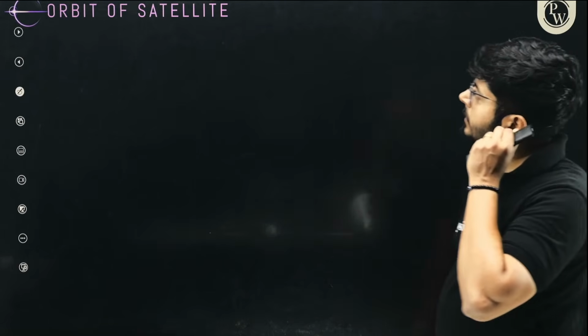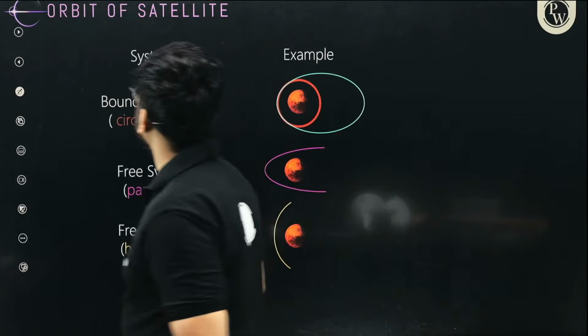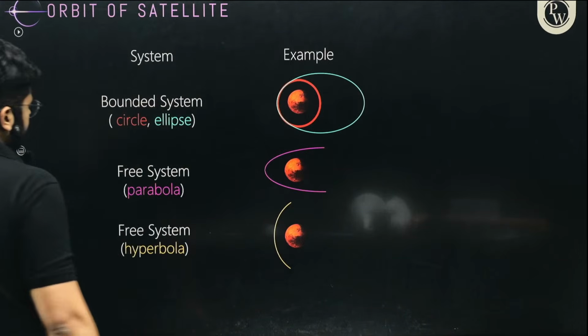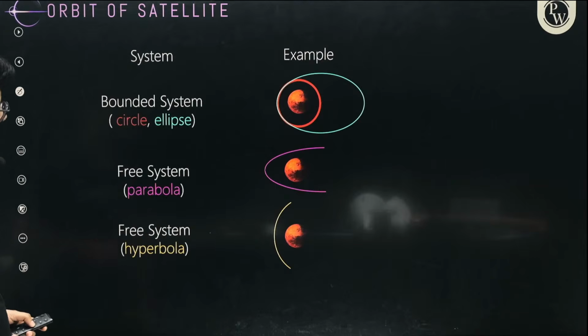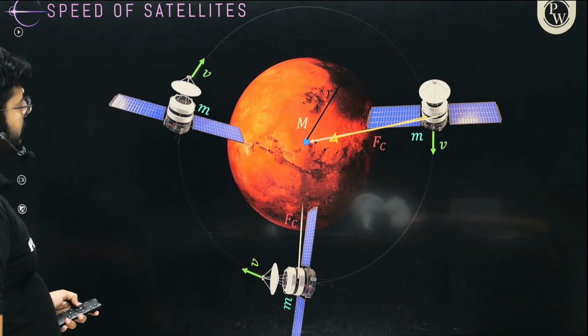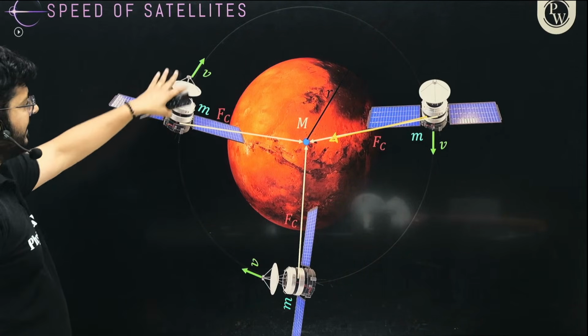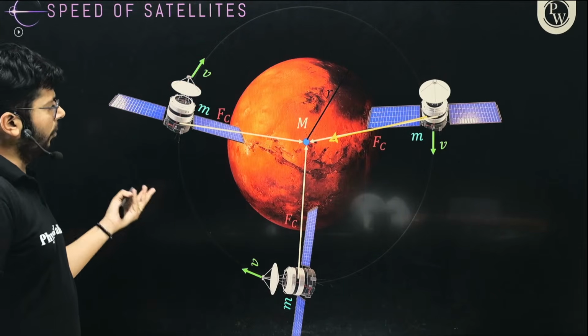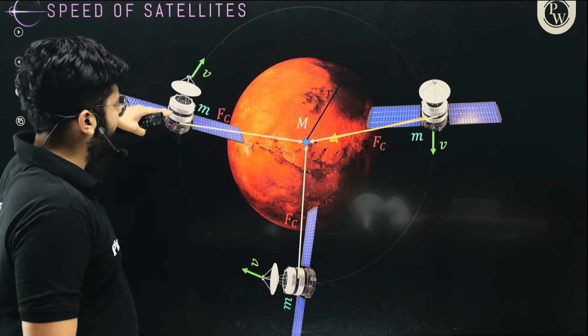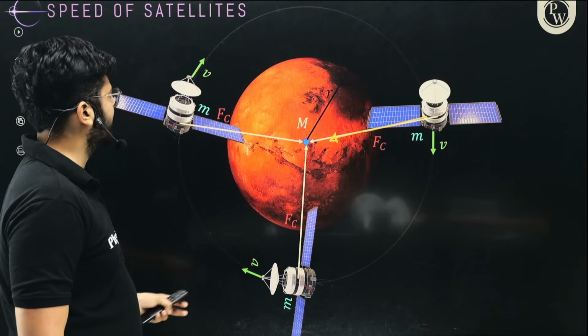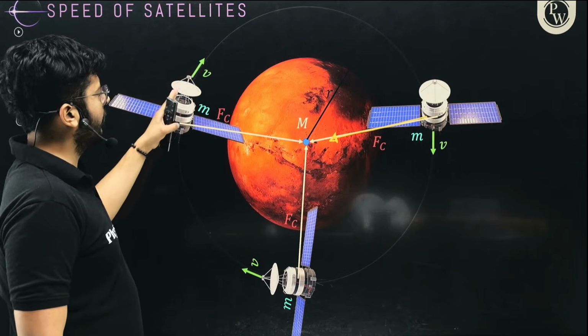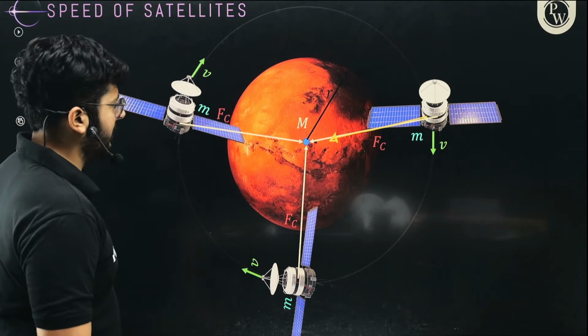So the orbit of a satellite. This is what we are interested in. The satellite is moving around a planet. What are all the forces acting on the satellite? The centripetal force is acting like this, and the object is moving with the tangential velocity v around it.